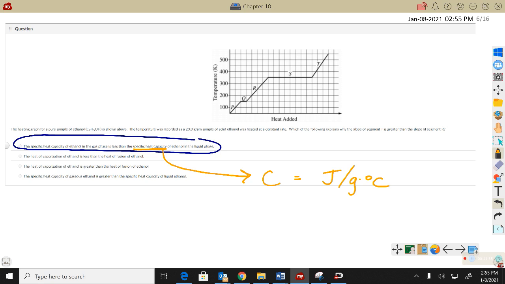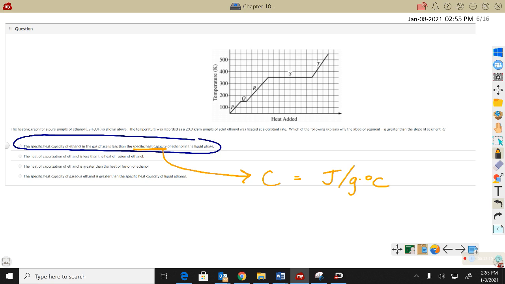There's a couple different ways of looking at this one, but I was looking at the little boxes as a unit of heat energy. If I look at a box as a unit of heat, in segment R, each box is about 50 degrees, but up at segment T, each box is less than 50 degrees.